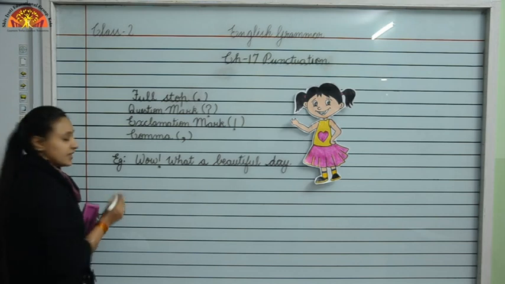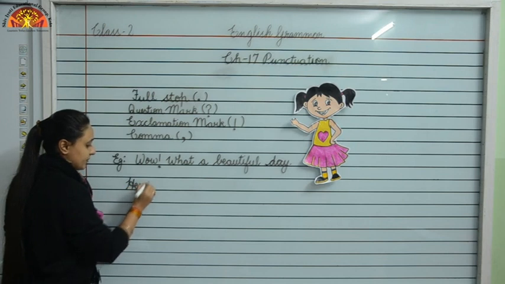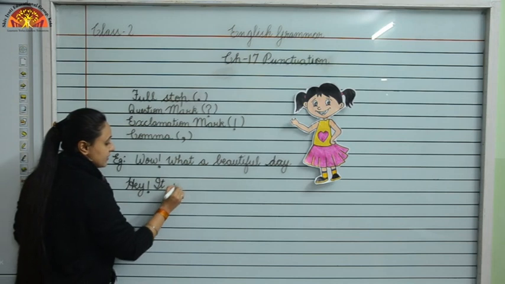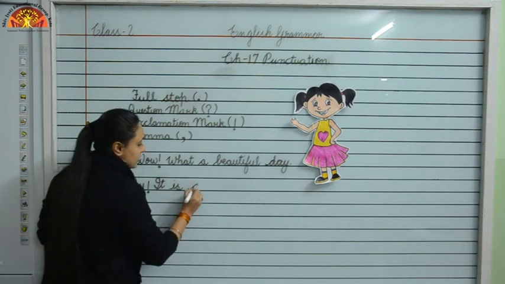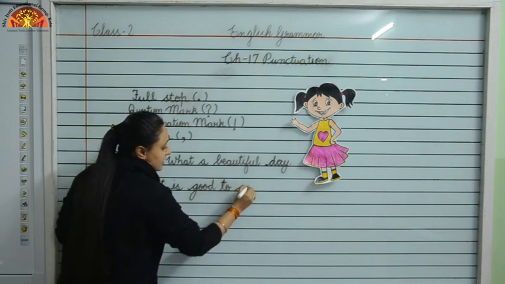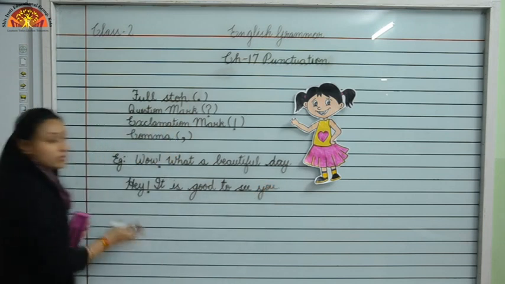Now let us see example 2. Example 2 is, hey, it is good to see you. Look over here.